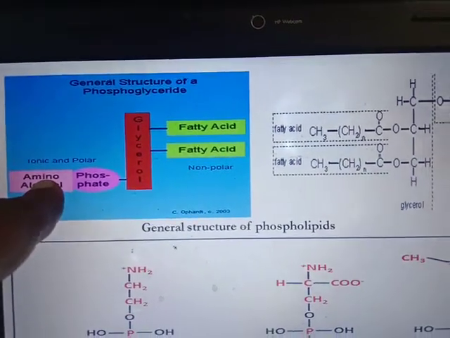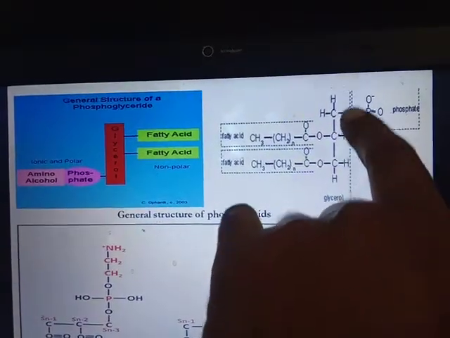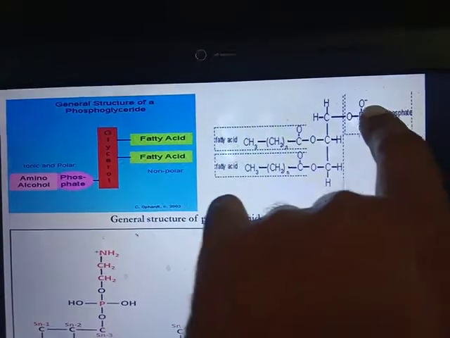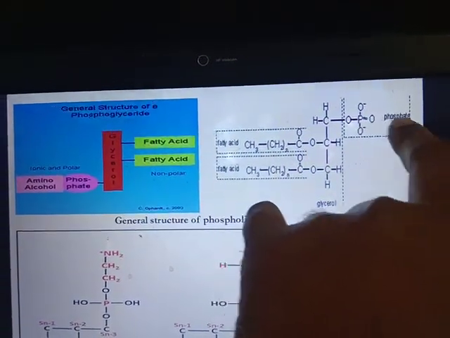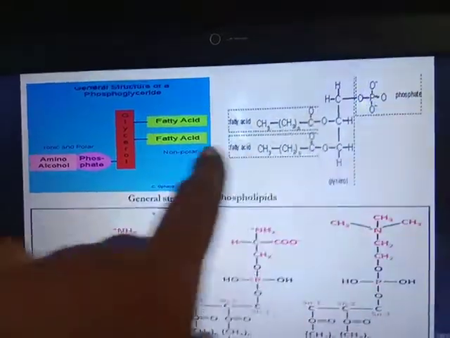or nitrogenous base. Okay, here also see the glycerol having 3 carbons. At the first and second carbon there is a fatty acid, and at the third carbon it contains a phosphate group, and sometimes here a nitrogenous base is attached at the phosphate group.